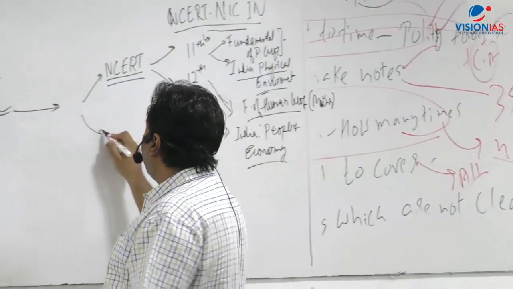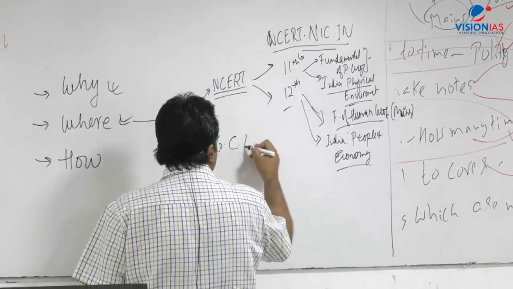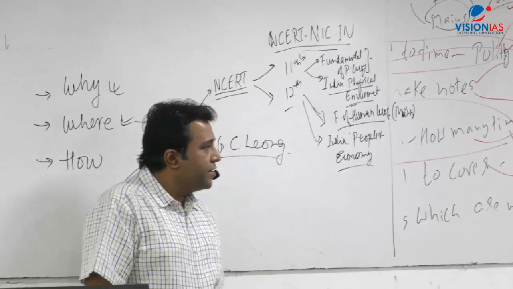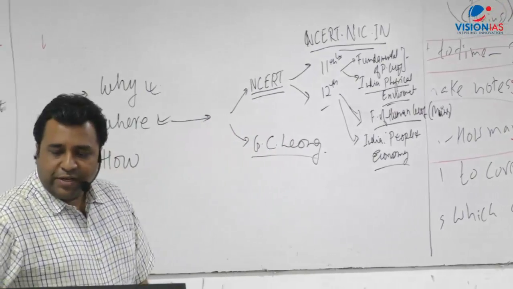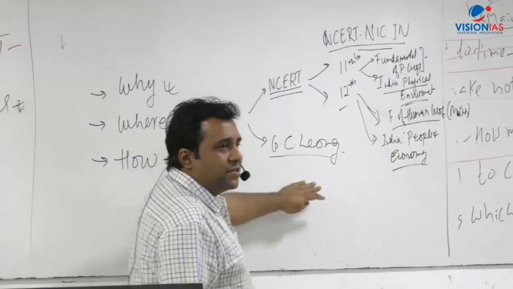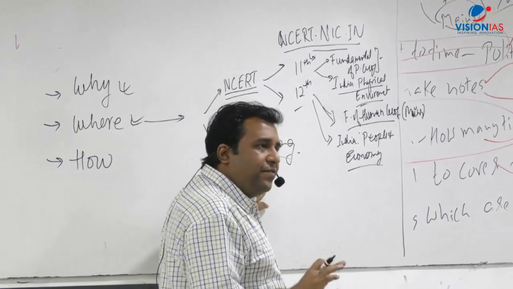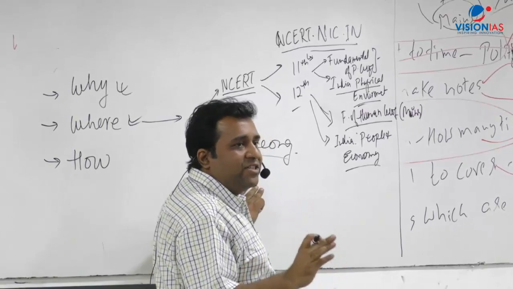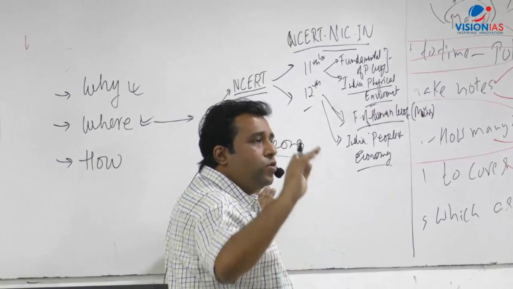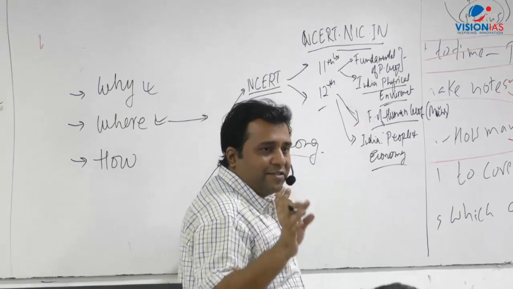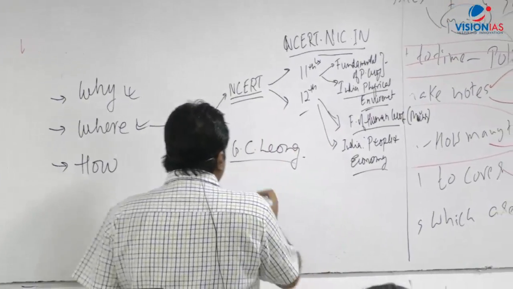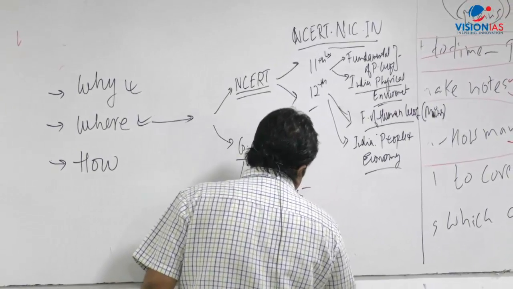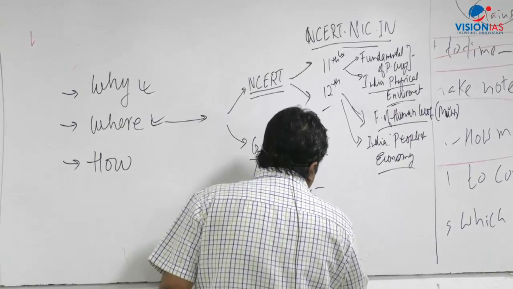In addition to this, you have the other book called Certificate Physical and Human Geography by G.C. Leong, right? So once you are able to cover this, it is divided into two parts. Up to chapter number 14, it gets into climate, and after 15 to 25, it talks about the world regions. Right? So in G.C. Leong, in chapters 15 to 25, what I would expect you to read, and which is of relevance, is your climate,